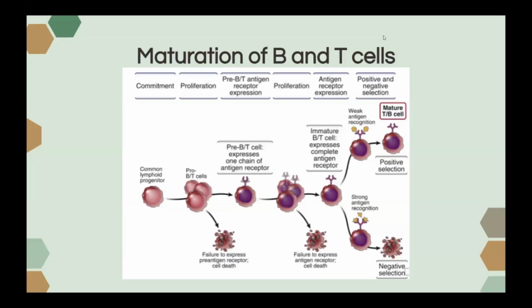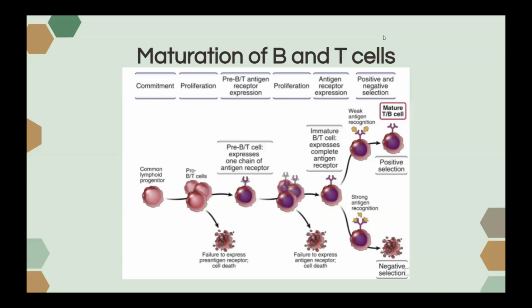What type of selections take place during different stages of maturation? B cells undergo positive and negative selection in the bone marrow to ensure they are healthy and self-tolerant. Positive selection ensures that B cells have successfully rearranged their genes, which produces functional BCRs. If they fail to produce a functional BCR, they will undergo apoptosis. Negative selection eliminates the B cells that bind strongly to the body's own antigens, preventing autoimmunity. It is mainly known as central tolerance.